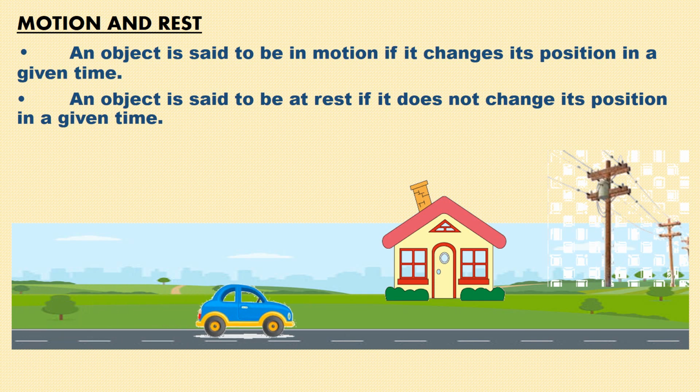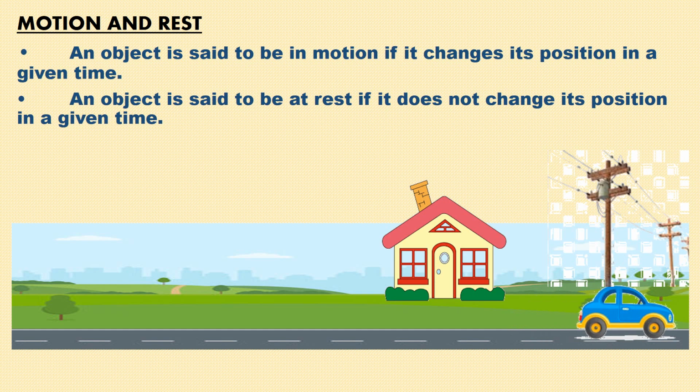But when it starts moving from one place to another, then it will be in motion because this car has changed its position from one point to another in a given time. Given time means it has taken some time to reach from one place to another. You can take another example of this man. This man has also changed his position, so this man will also be in the state of motion.